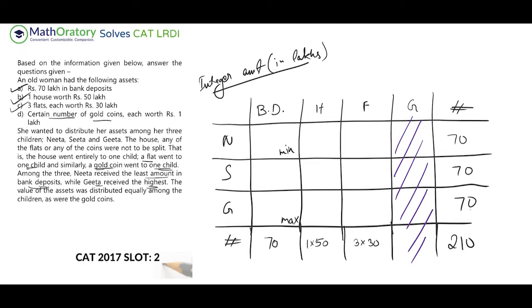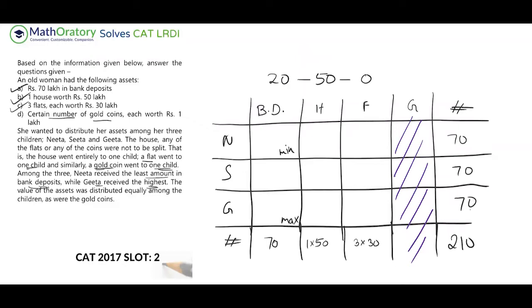What else do I know? I know that there's somebody who will get the house worth rupees 50 lakh. Whoever gets the house worth rupees 50 lakh now cannot get any flat, because if that person receives a flat, then you get 50 plus 30, which is more than the 70. That is not allowed. So whoever gets the house, let me write it here. This integer amount thing is not required anymore, so I'll just take this off and write the cases up top. If somebody gets the house 50, the flat part will be 0, and in order to make this total 70, the 20 has to come from the bank deposits.